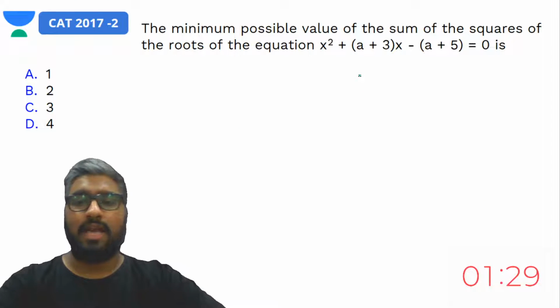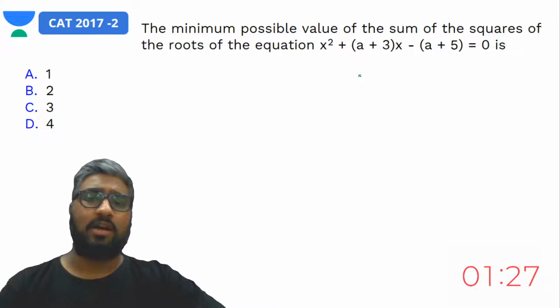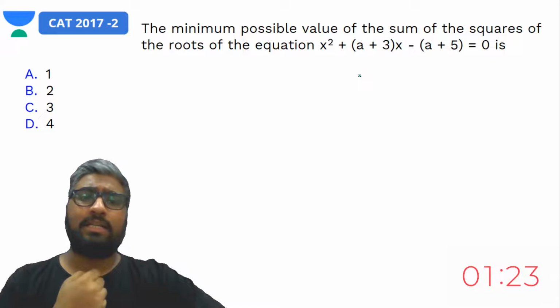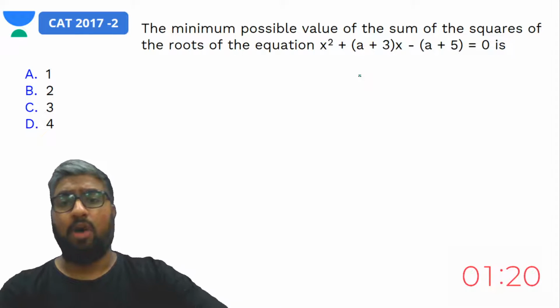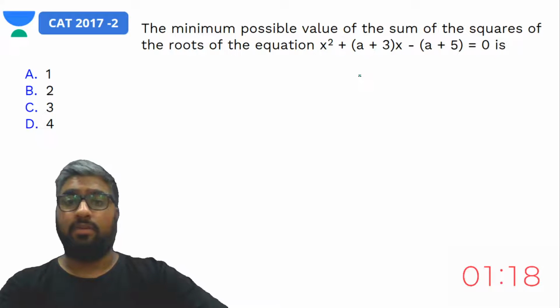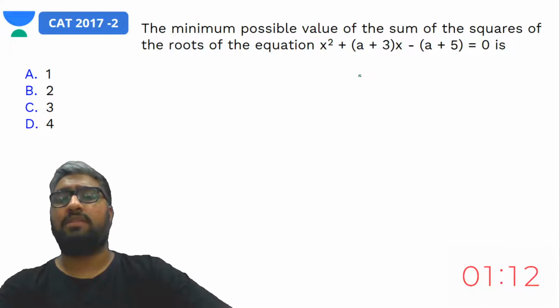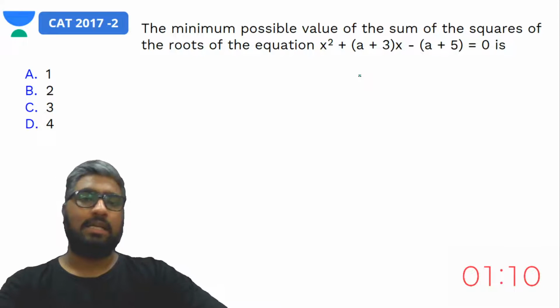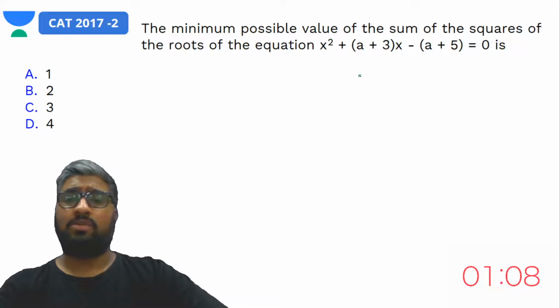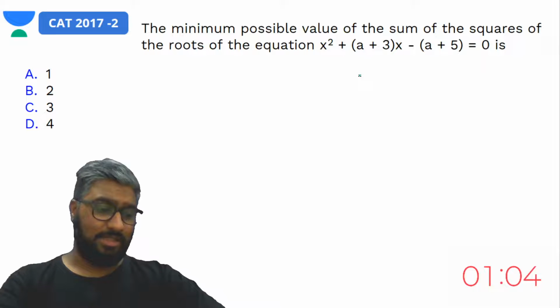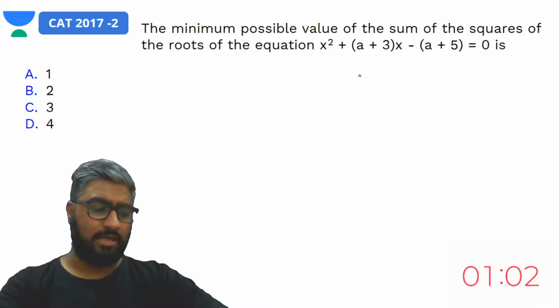Here it is, CAT 2017's second slot. The question is very small in view of it, but it's asking something that we would want to find out: the minimum possible value of the sum of the squares of the roots. And the equation is given to us with a variable in mind. All right, so try this question out. Let's see who can answer this in the given time.